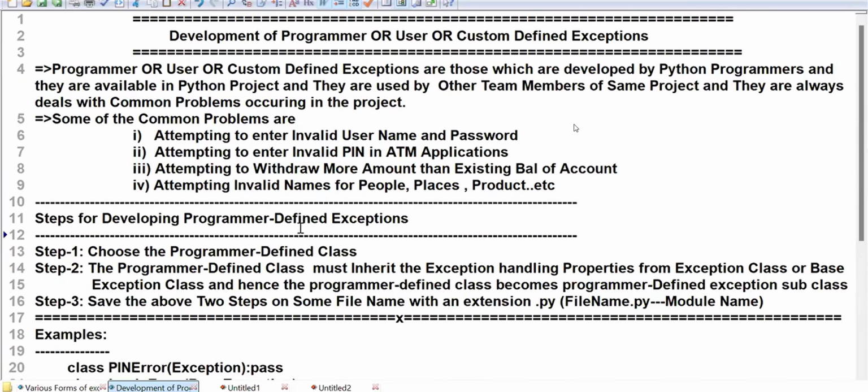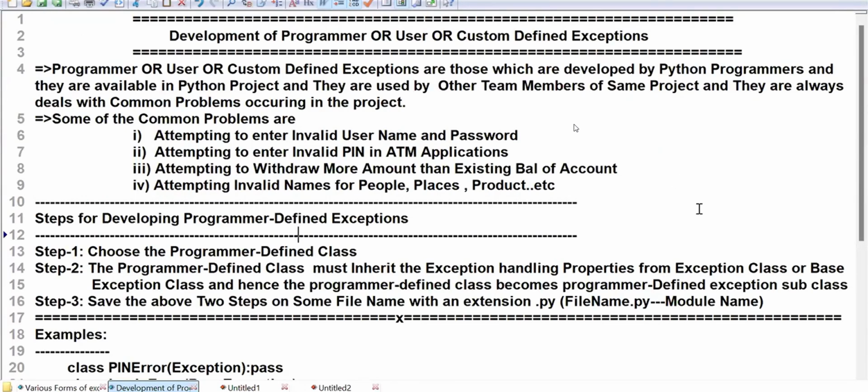Open the notes. Write a Python program which will develop a programmer defined exception class which can handle division by zero problems.